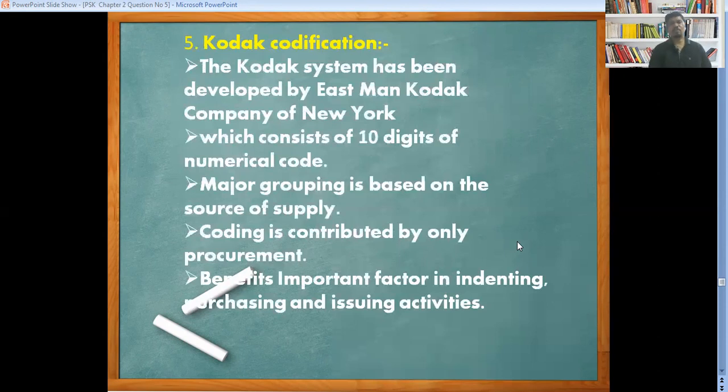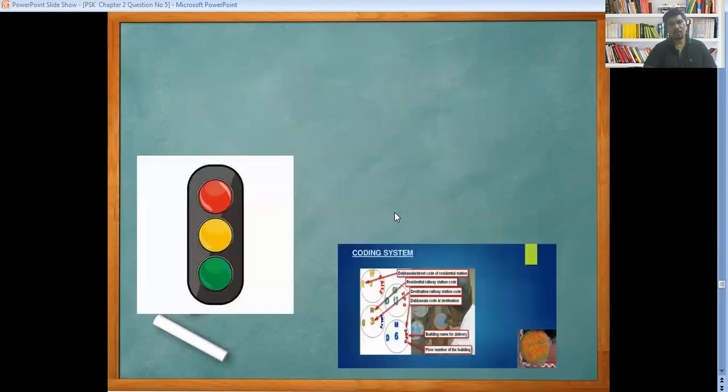Now look at here the Kodak codification. The Kodak system has been developed by the Eastman Kodak Company of New York. This company has developed this kind of codification, which consists of 10 digits of numerical codes. Major grouping is based on the source of the supplier. Whatever grouping we are going to do, it totally depends on the source of the supplier. Coding contributes to procurement benefits and is an important factor in indicating purchasing and issuing activity. This is the information about Kodak codification.